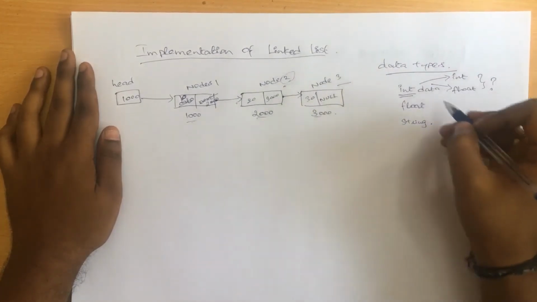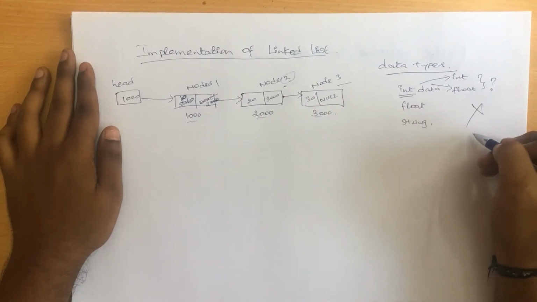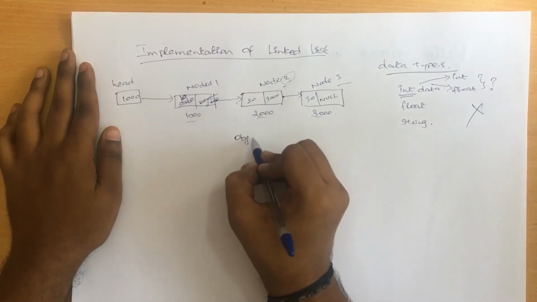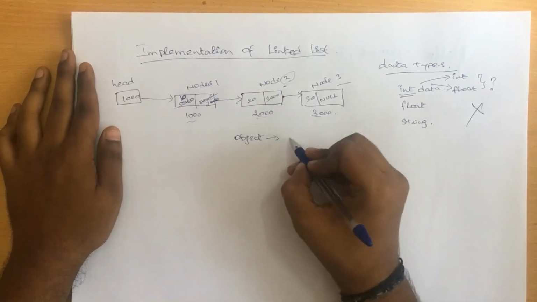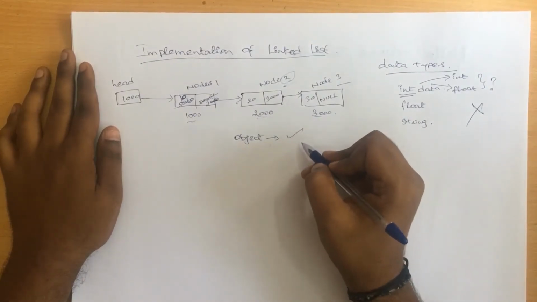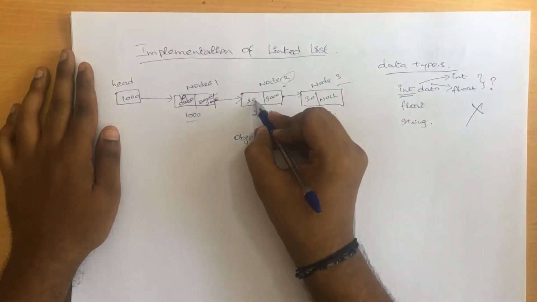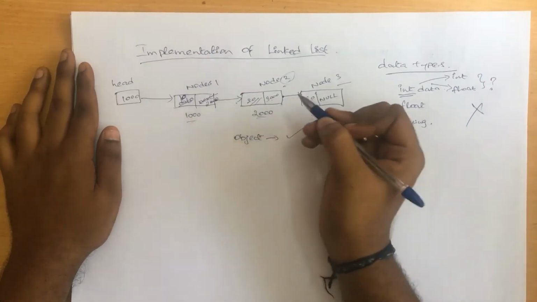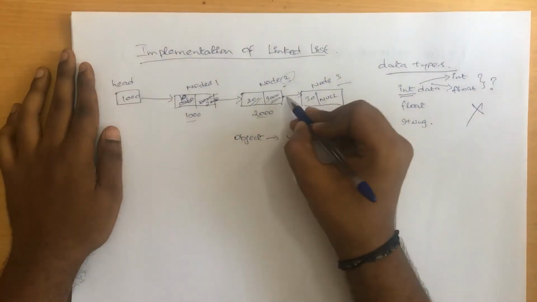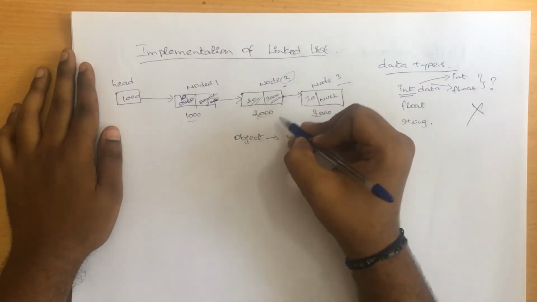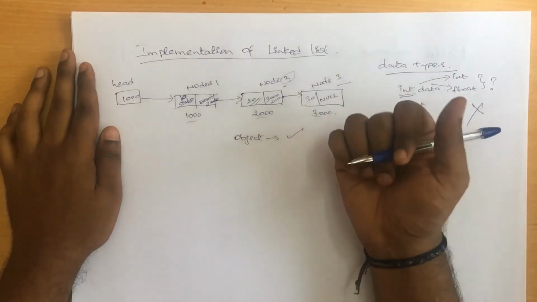For a normal data type, it is impossible to do that. But if we use it in the format of an object, yes, it can be done. That's the main reason we are going to use a linked list here. If I consider the data part as well as the next part, 20 can be an integer, but the next part, which is the object reference, will be of a data type which we can't promise as of now, right?